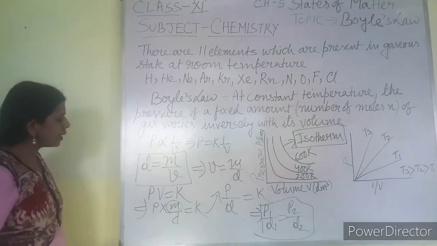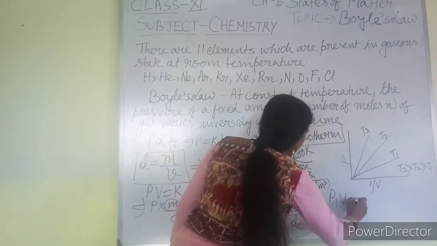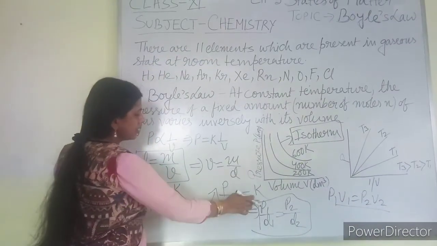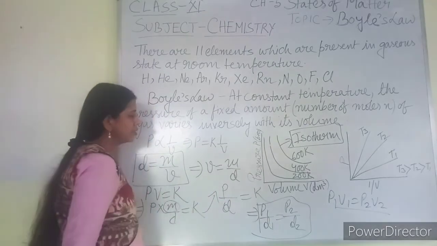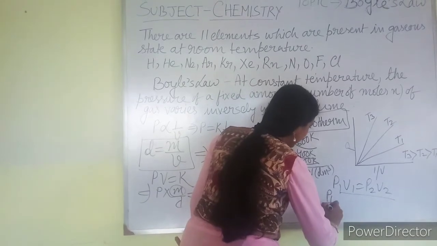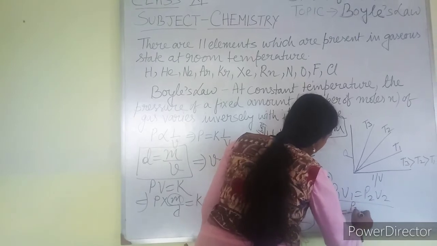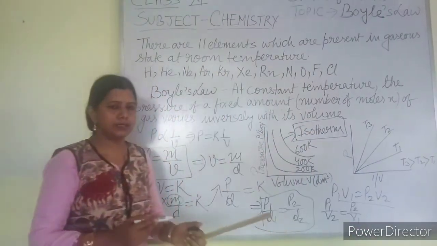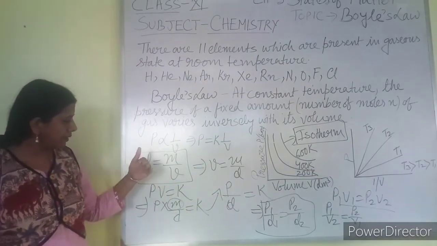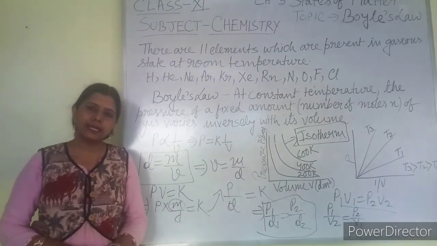So you have one equation, P1 V1 equal to P2 V2. The second equation is P1 by D1 equal to P2 by D2. Another equation I can write is P1 by V2 equal to P2 by V1. This can also be written. Any form I can use to calculate the numerical. You have to remember all these formulas because you will get various numericals in this chapter.